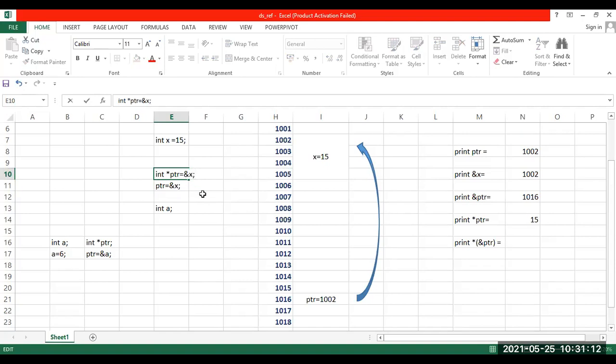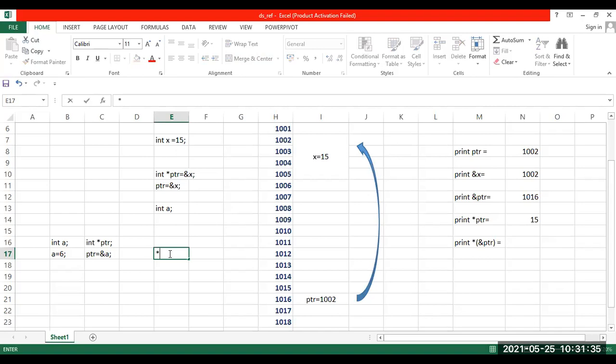This means the same. So star PTR. First of all, tell me what PTR is storing. PTR is storing the address 1002. So asterisk of 1002 means what? Value. I'm fetching the value of that address. Correct. I'll write it here.